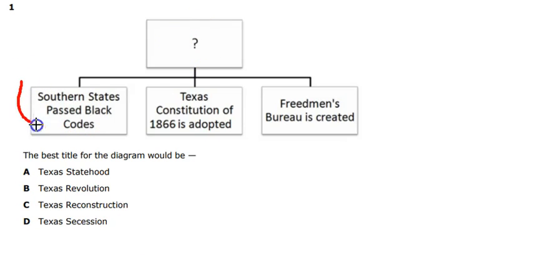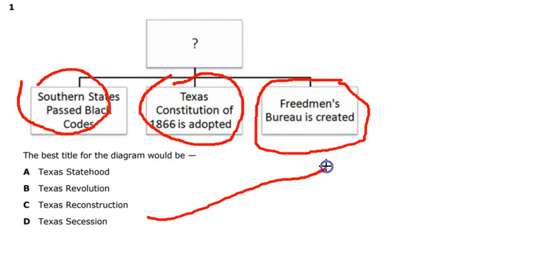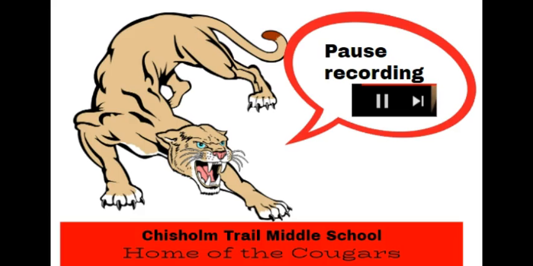The first box says Southern states passed black codes. The second box is Texas Constitution of 1866 is adopted. And the last one says Freedmen's Bureau is created. So you're looking for what's the best title for the box right there. Make sure you pause your recording to think about your questions and answer your questions appropriately.